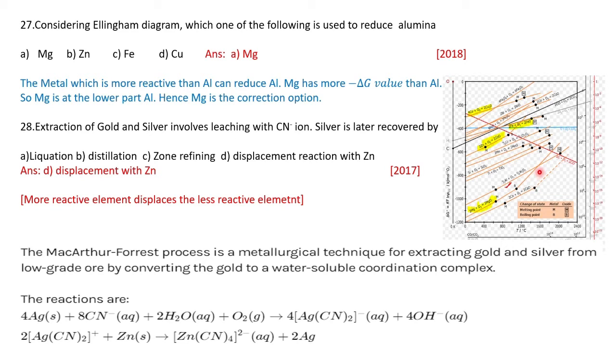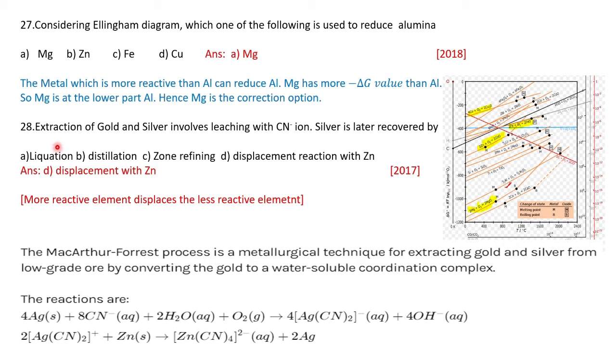Above 1350 degrees Celsius, alumina side, aluminium reduces magnesium oxide. Below this temperature, magnesium will be a reducing agent to alumina to give aluminium.